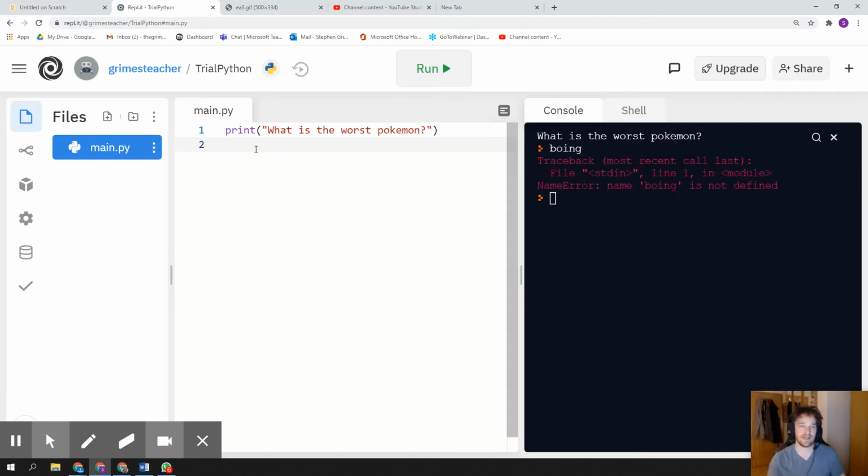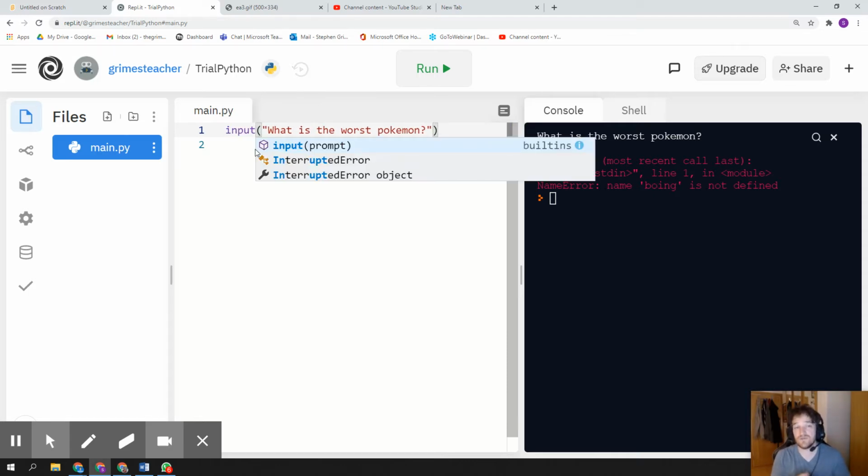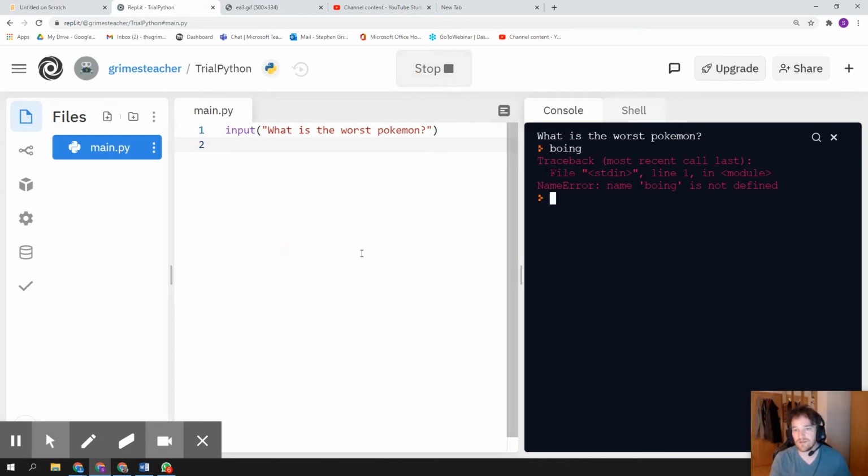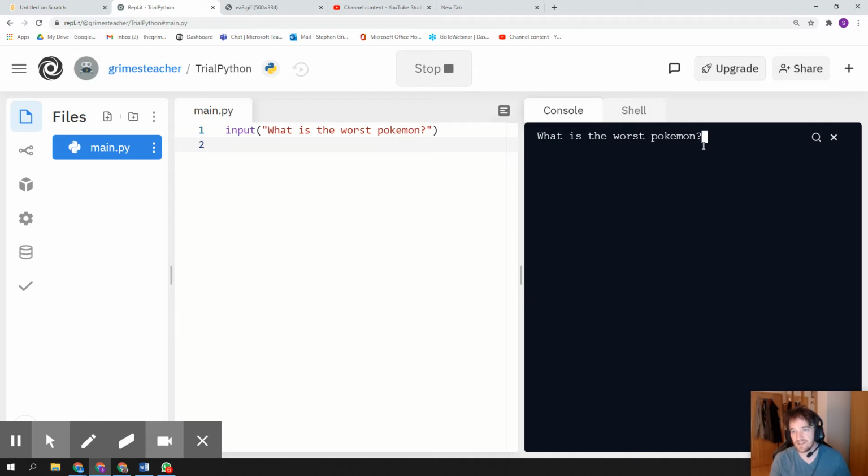So let's try to change this. I'm going to change this print this time to be an input, because I want the user, i.e. the person on the keyboard, to tell me what they think the worst Pokemon is. So now when I run it, you'll notice it doesn't end the program straight away, and it leaves a thick white box. So I'm going to type Boing, and it just ends. It doesn't actually say, oh, you think it's the worst. So okay, at least the input's working.